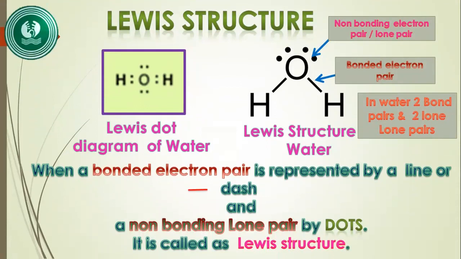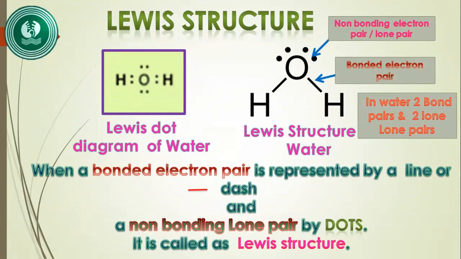The Lewis structure is a very important area. Normally there are questions in this area in your question paper. So how can we draw a Lewis structure? It is very simple. It is normally drawn from the Lewis dot diagram.